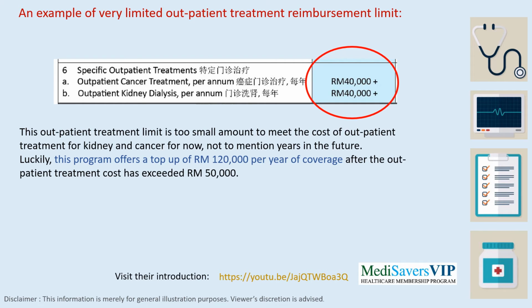This outpatient treatment limit is too small an amount to meet the cost of outpatient treatment for kidney and cancer for now, not to mention years in the future. But luckily, this medical plan does offer a top-up of 120,000 ringgit per year of coverage.